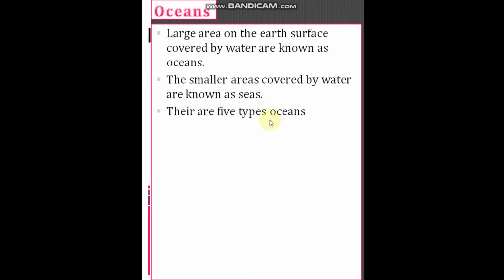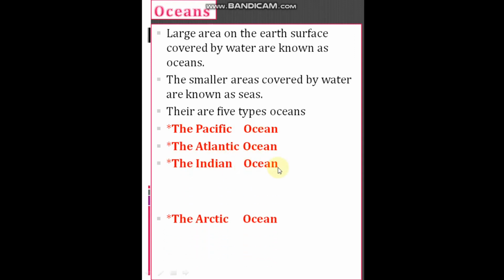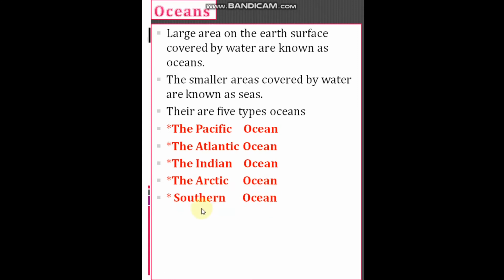How many oceans are there? There are 5: Pacific Ocean, Atlantic Ocean, Indian Ocean, Arctic Ocean and Southern Ocean. Once again I'll repeat: Pacific Ocean, Atlantic Ocean, Indian Ocean, Arctic Ocean and Southern Ocean.